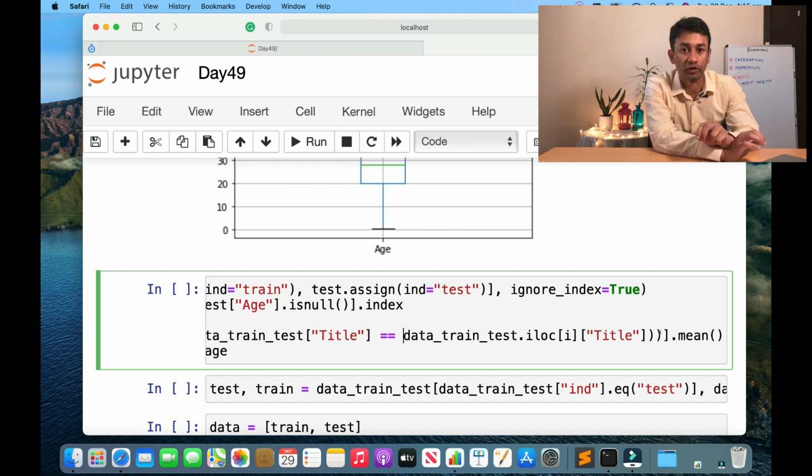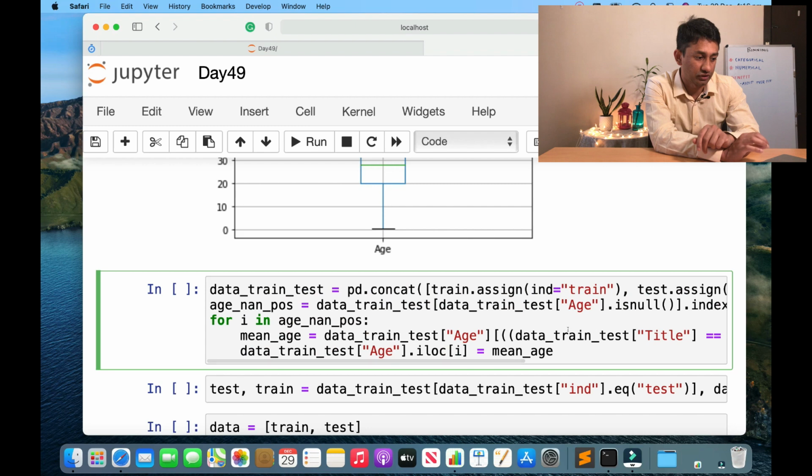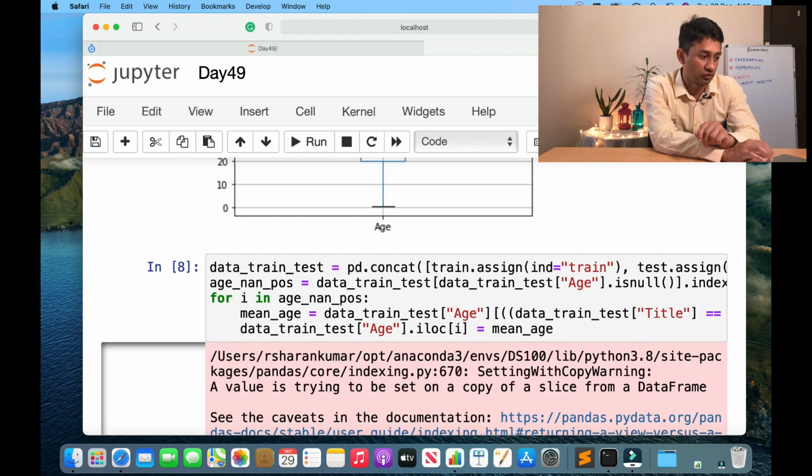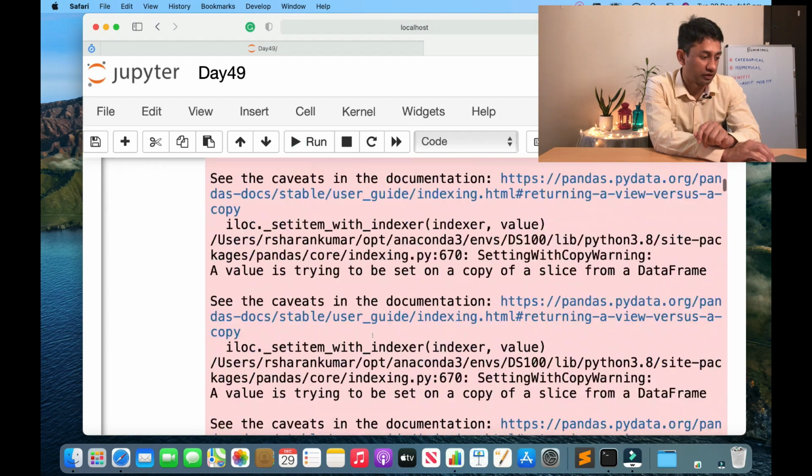So whenever a record is missing age, we look at the title. Based on the title, we replace the missing value with the mean that we got for that particular title. So that's how we replace all those missing values. Now I have replaced all those missing values here. You can ignore the warning here.